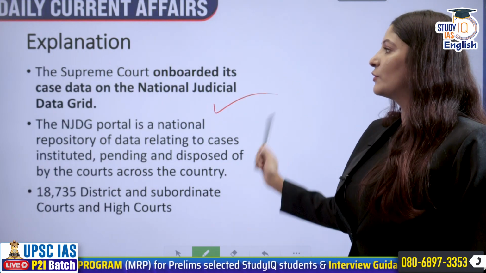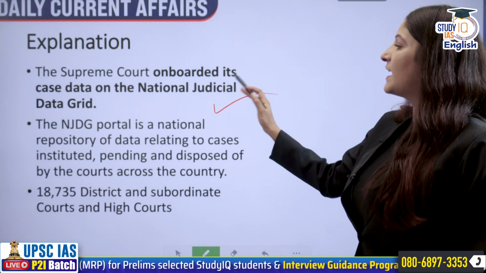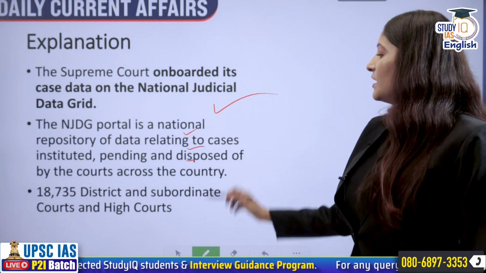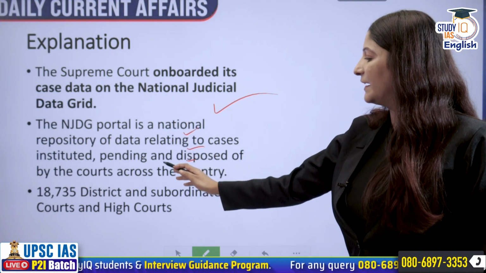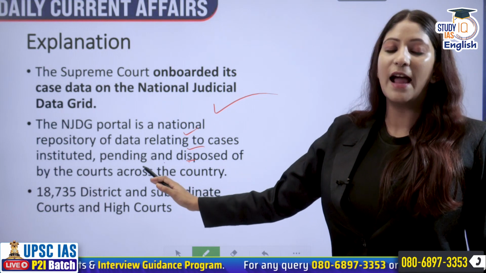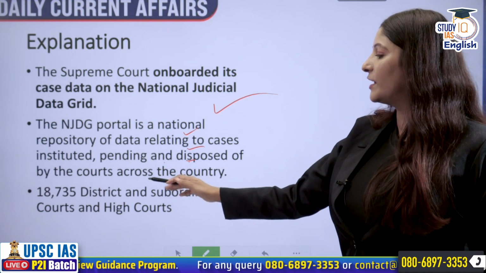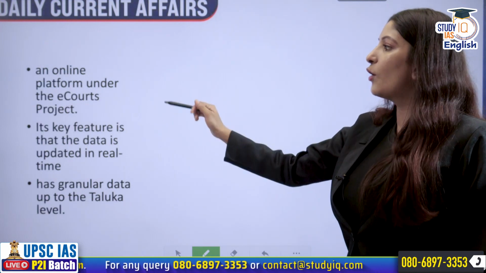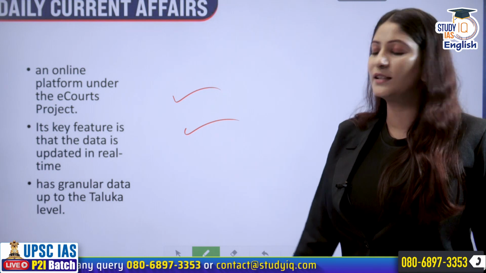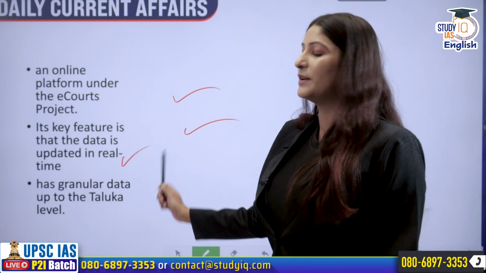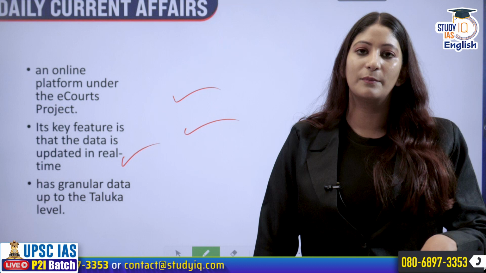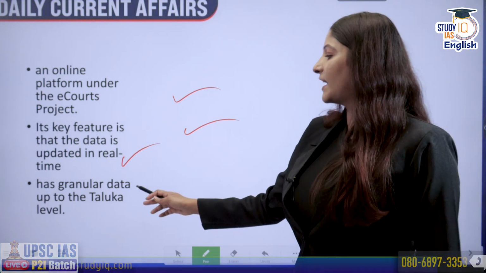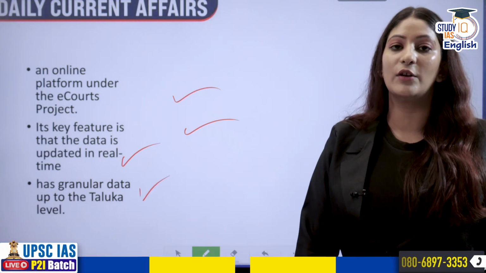B is incorrect. The Supreme Court onboarded its case data to the National Judicial Data Grid, which is a national repository of data pertaining to cases which are instituted, pending and disposed. Up to, if we have to number it, 18,735 district and subordinate courts and high courts data has been put here. It is an online platform under the e-courts project. The key feature is that the data is updated in real time, and not like I am providing the data right now and it gets uploaded after 10 days. And it has granular data up to the level of taluka.